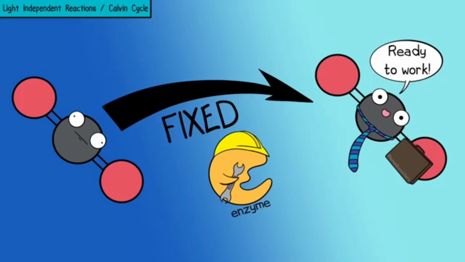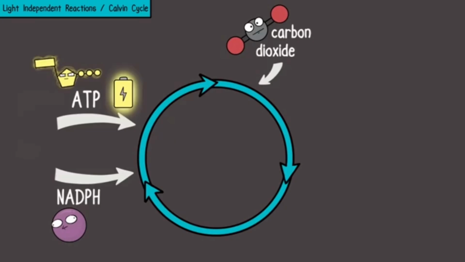By fixed, I mean that with the additional help of a major enzyme, the inorganic carbon dioxide is changed to a more usable form. The ATP from the light-dependent reactions will act as an energy currency for the Calvin cycle. The NADPH that had come from the light-dependent reactions will supply reducing power. By that, I mean that it helps add high-energy electrons to this process.